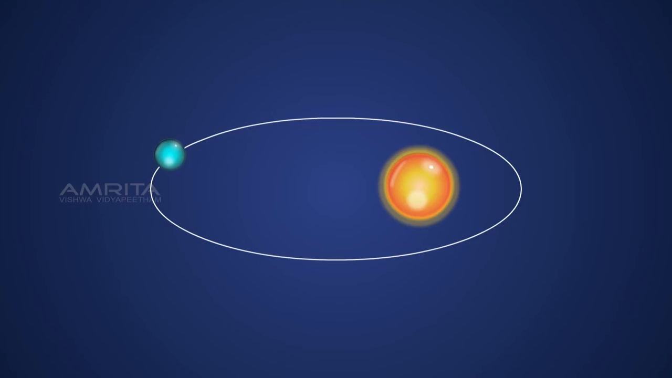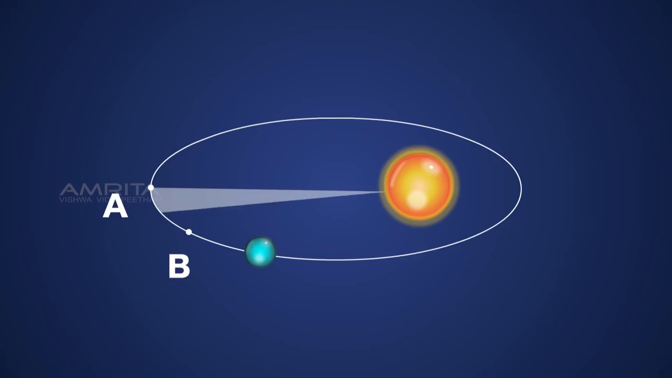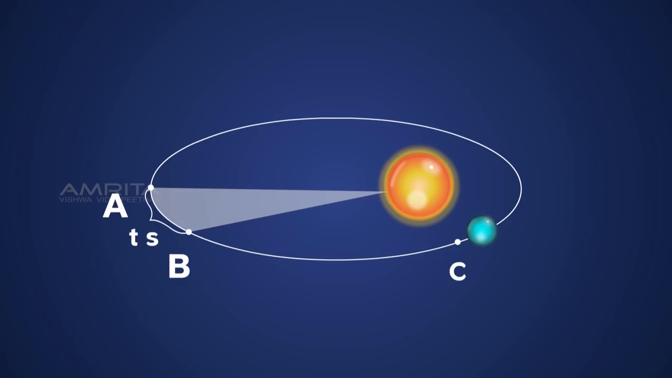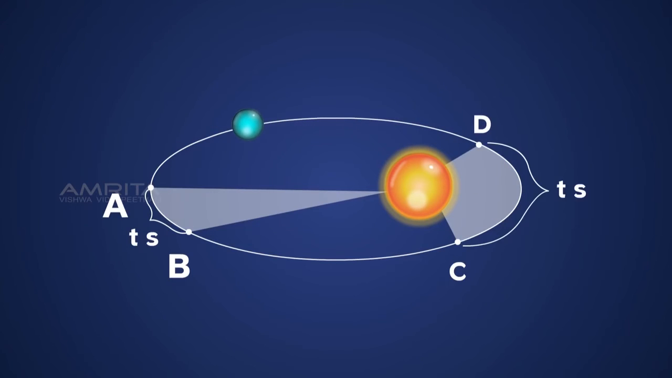To explain that, consider 2 points A and B on the planet's orbit. Now, as the planet moves from point A to point B, the area covered is in t seconds. Now, between the points C and D, the planet will cover the same area in t seconds. The area between A and B and the area between C and D is equal.